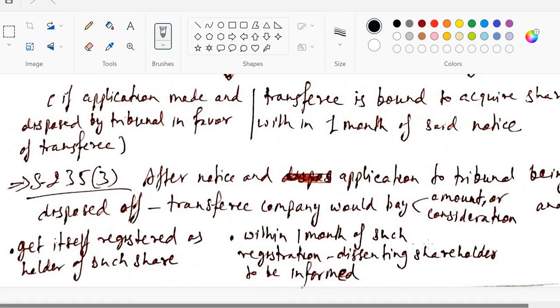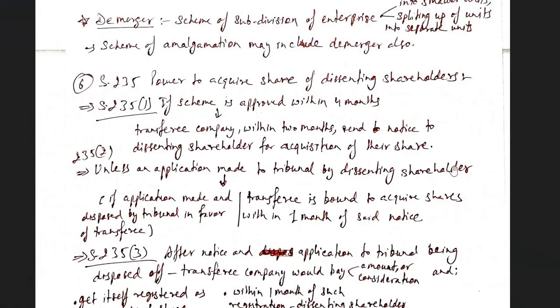After that, the B company will get itself registered as the holder of such shares, and within 1 month of such registration, the dissenting shareholders are to be informed that it has been done, and that the B company is now the registered holder of such shares.